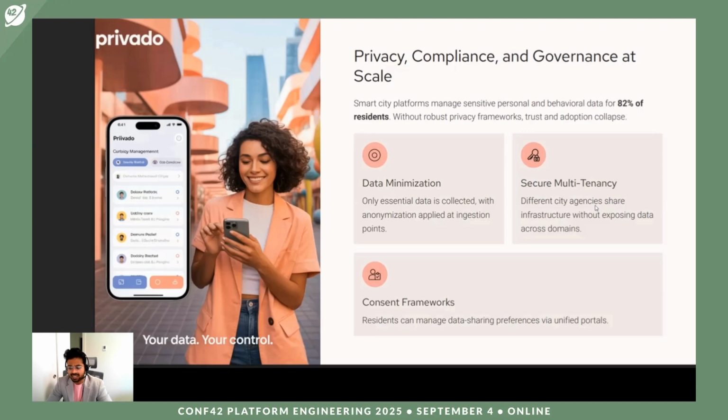Now, with all this AI driven, machine learning driven, and distributed system, it has always been a concern of privacy compliance and how we are going to do governance at scale. Smart city platforms manage sensitive personal and behavioral data of 82% of residents. Without robust privacy frameworks, trust and adoption collapse. We have also seen data minimization, secure multi-tenancy, and consent frameworks. All of this provides the whole flow.